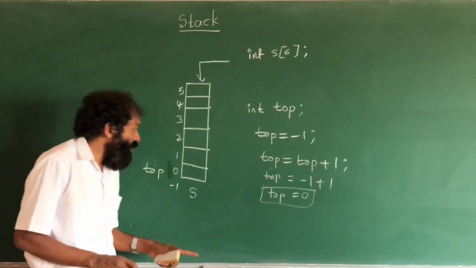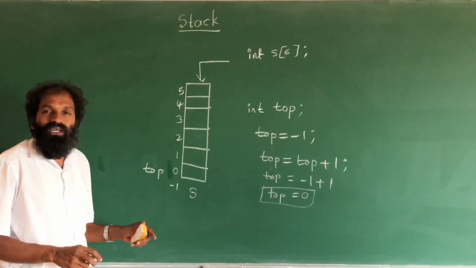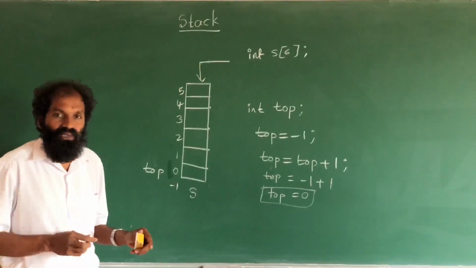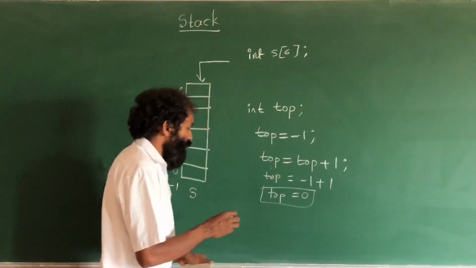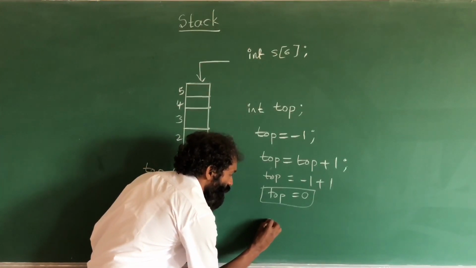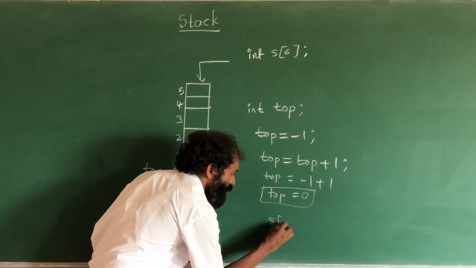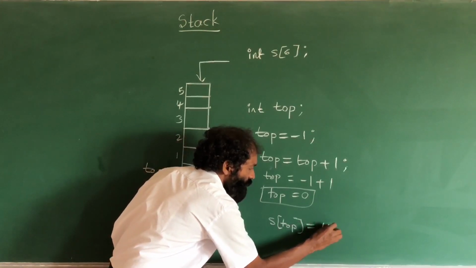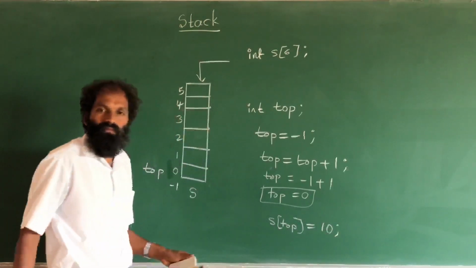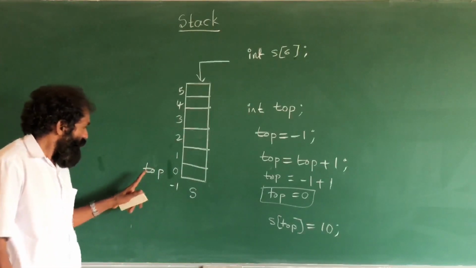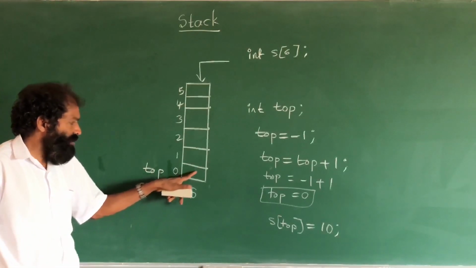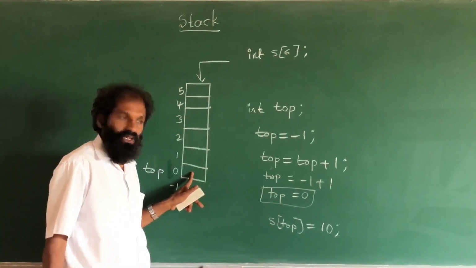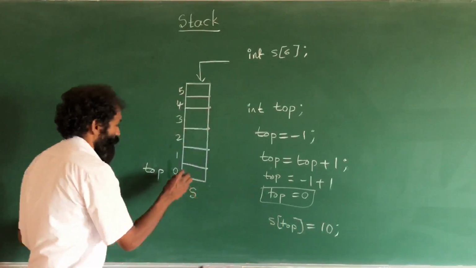Now, if we want to store some number, like 10, what to do? Just S of top is equal to 10. S of 0 means this first box. So 10 will be stored here.